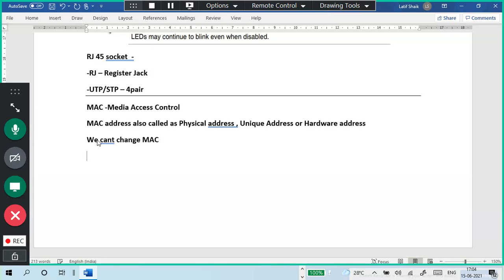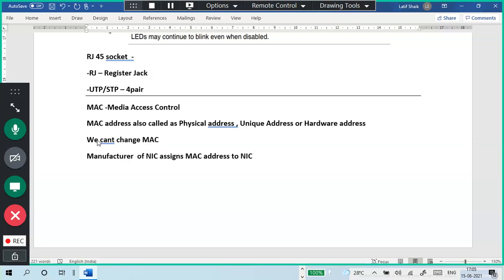Because the manufacturer of the NIC assigns the MAC address to the NIC.